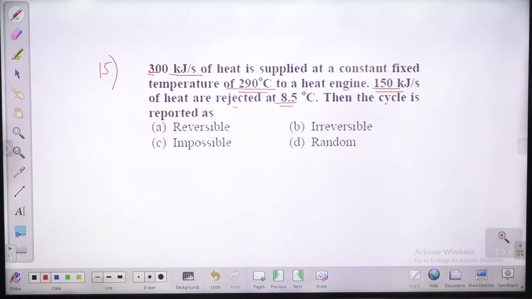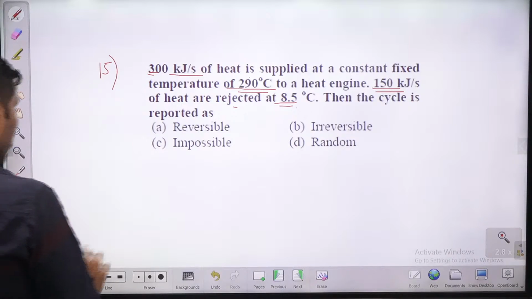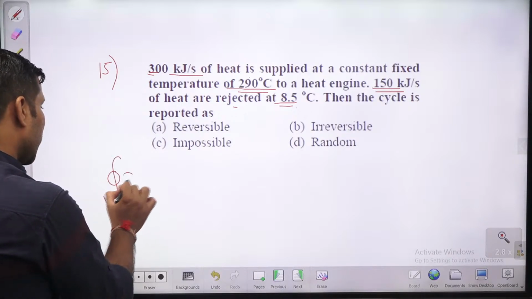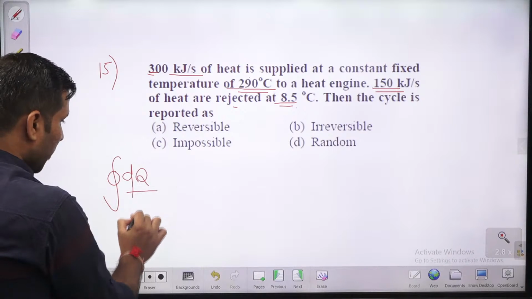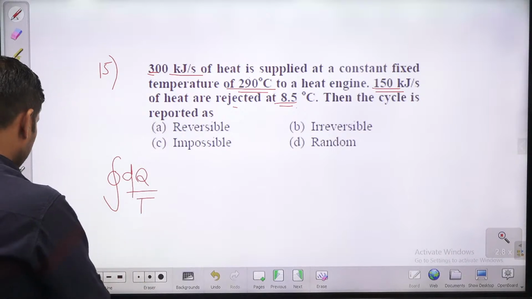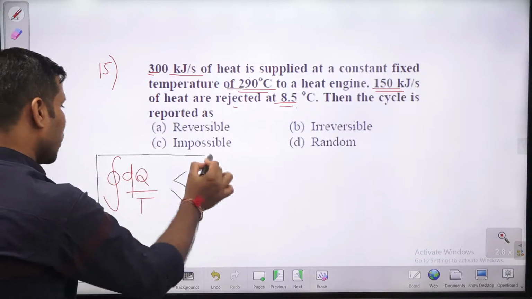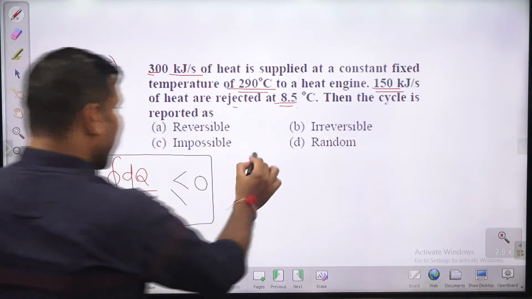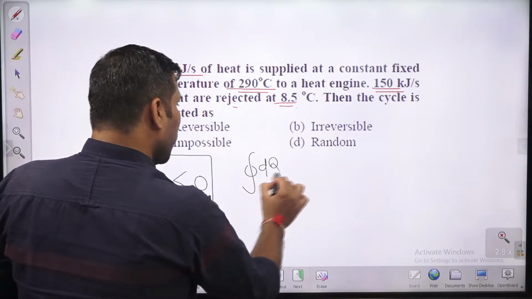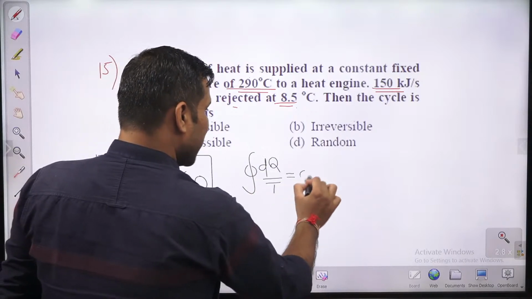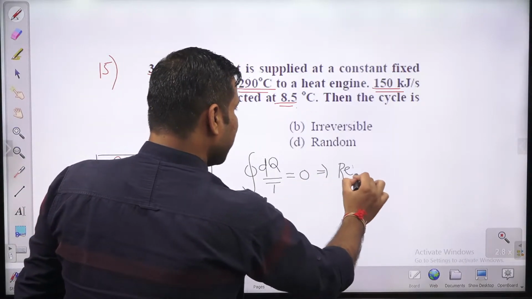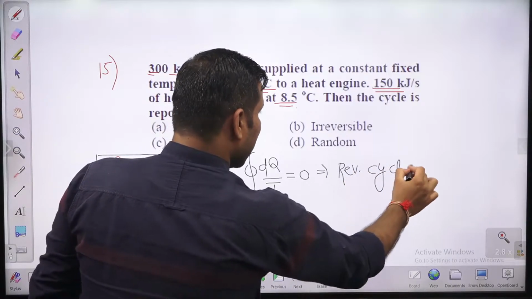गाइस बहुत सिंपल आसान क्वेश्चन है, you can try here the Clausius inequality, cyclic integration of dq by t, this is always less than equal to 0, guys. Cyclic integration dq by t equal to 0, this is for a reversible cycle.